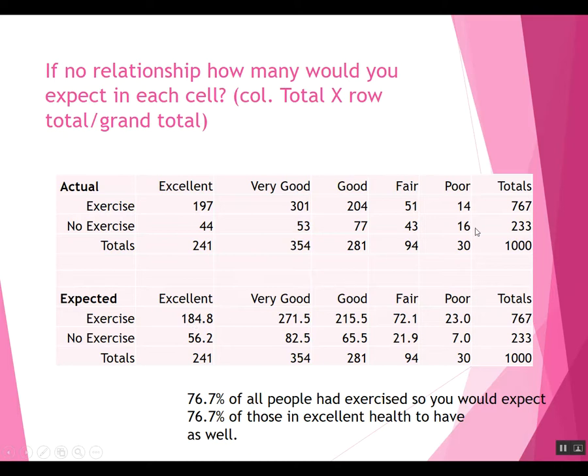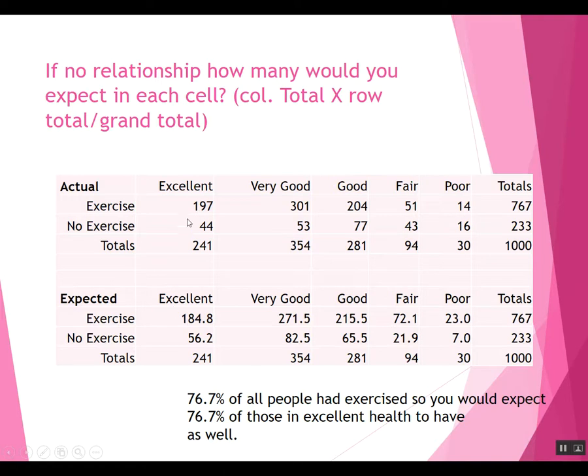Take the total, so for this one, non-exercisers in poor health. The total of the row is 233, total of the column is 30. Multiply those together, divide by 1,000, and you would expect 7. Why is that? Well, 23.3% of everybody had not exercised, and 23.3% of 30 is 7.